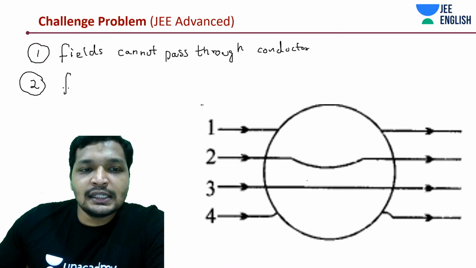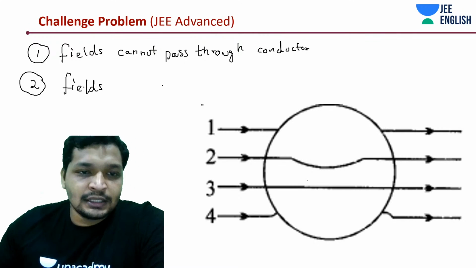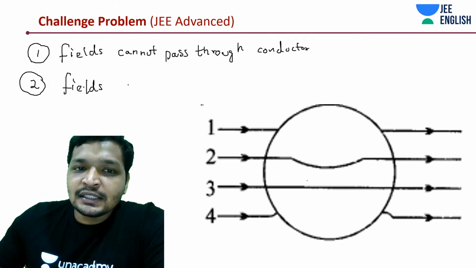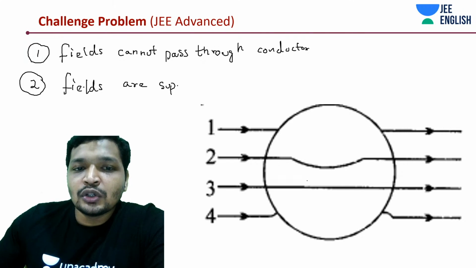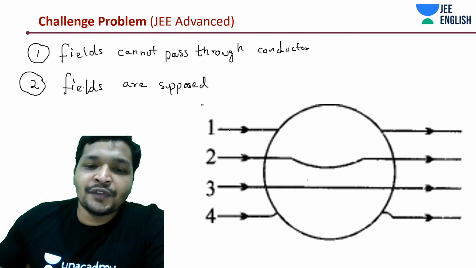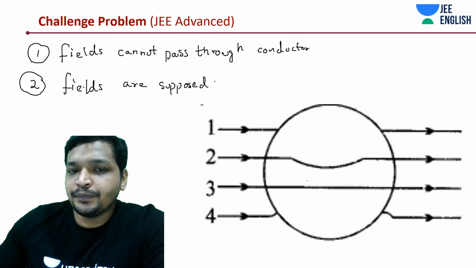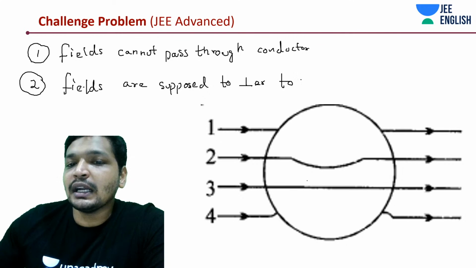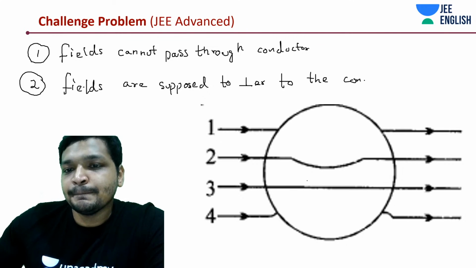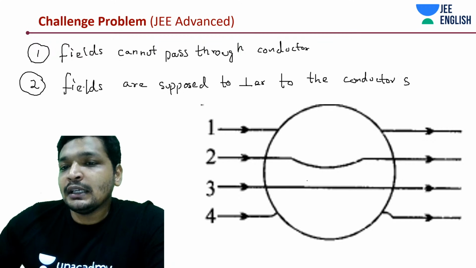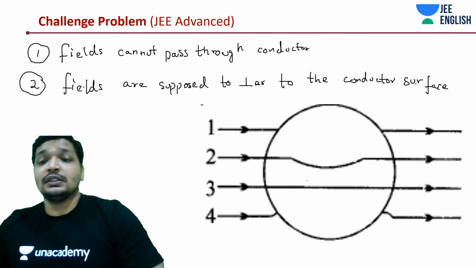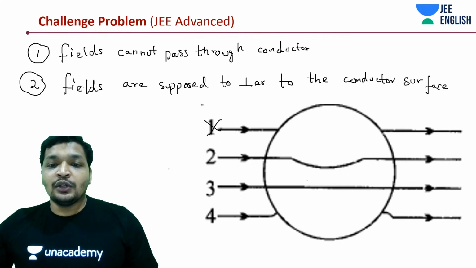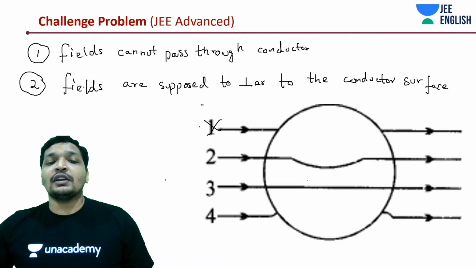Next is field lines, force lines. Same thing. Electrostatic force lines, fields, same thing. Try to think about it. Fields are supposed to be perpendicular. What are these field lines? This is the field applied on the conductor. They are supposed to be perpendicular to the conductor surface. These two things are like universal laws. You'll also understand why. One is wrong. Actually, one shows as if the fields are not passing, but what is going wrong with this?